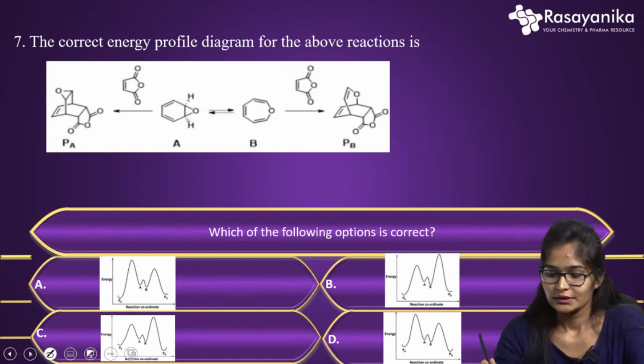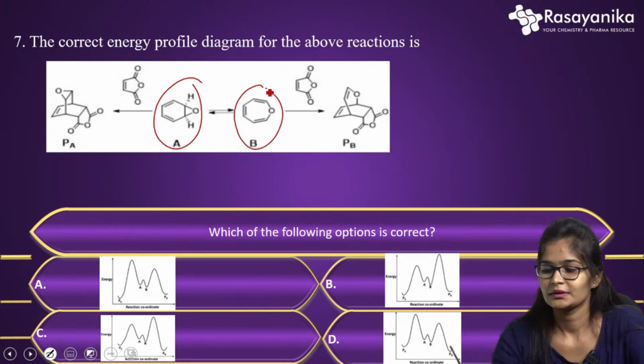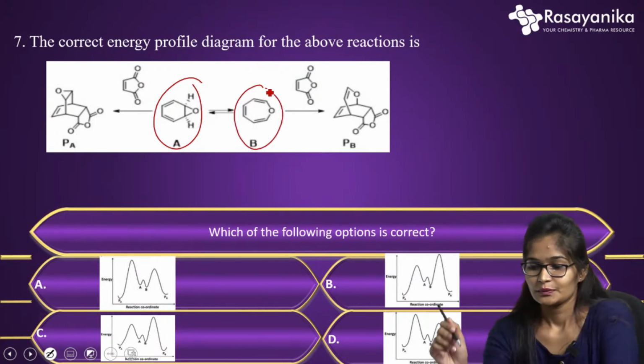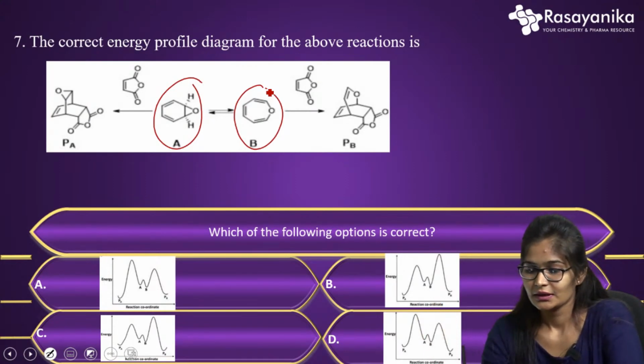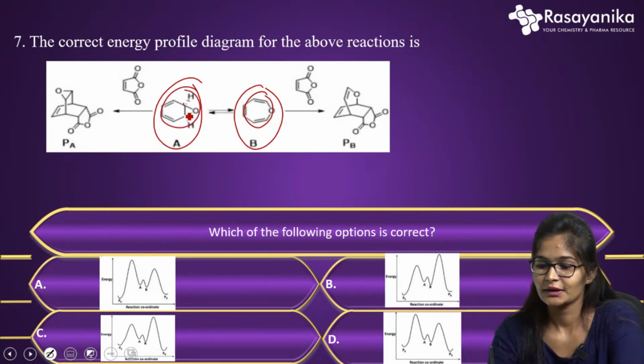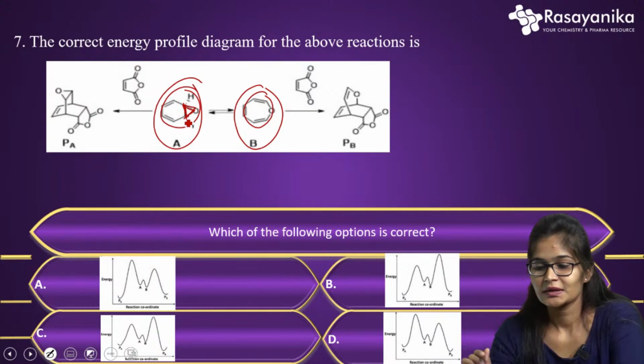Between structure A and structure B, you can see here it has a 7-membered ring, and here it has a 6-membered ring along with a 3-membered cyclopropane ring.